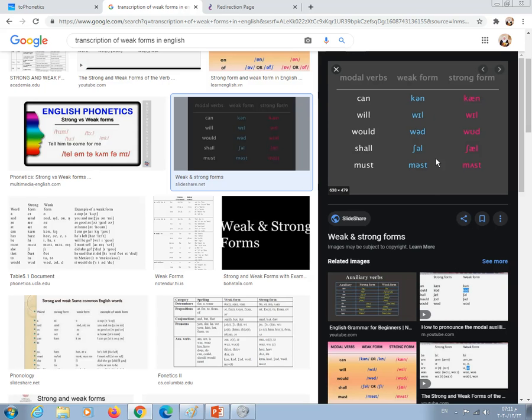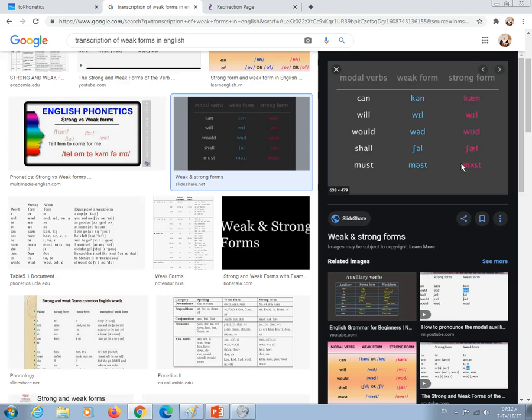We do not give extra emphasis and strength to these words because they do not have much meaning, and this is why we usually use the weak forms. For example, can instead of saying can, will instead of saying will, would instead of saying would, shall instead of saying shall, must instead of saying must.